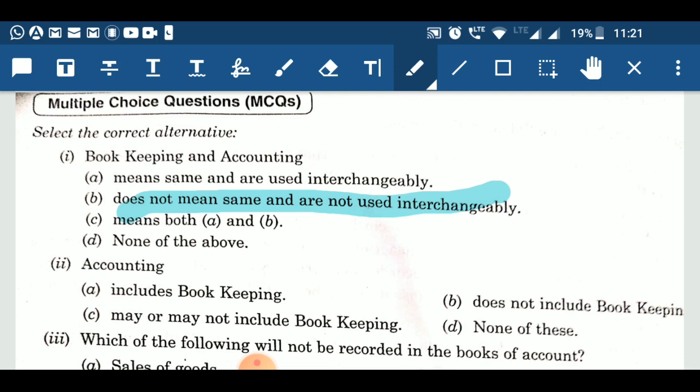Second question is accounting. First option is includes bookkeeping. Second, does not include bookkeeping. C option is may or may not include bookkeeping. D option is none of this.